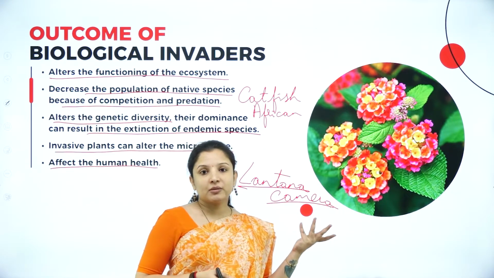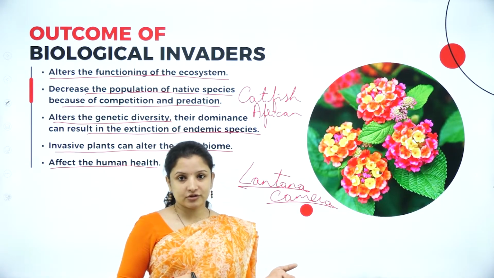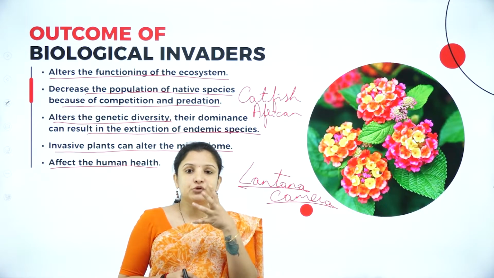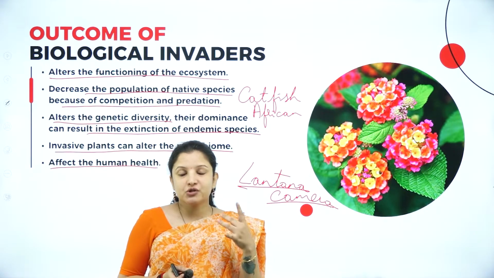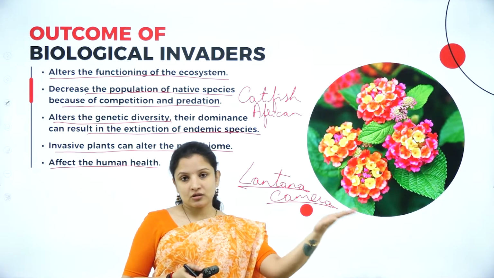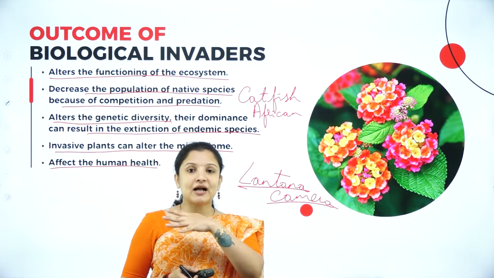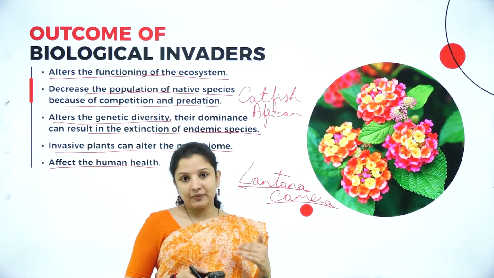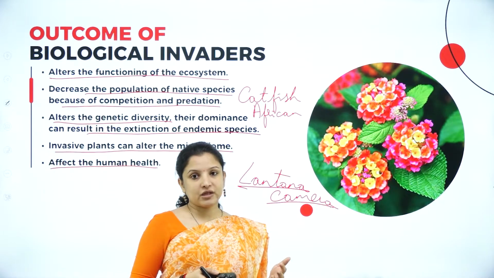And also there is one best example of a cactus in Australia. A cactus was introduced in Australia because it produced beautiful red colored fruits, which were very attractive. So from the garden, it escaped into the other areas of Australia and started covering those areas, bringing down the population of the other plant species there. So that is also one of the examples.